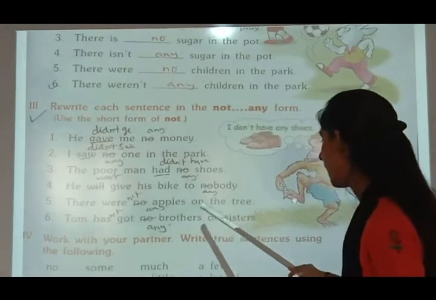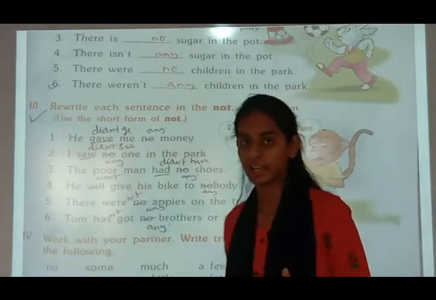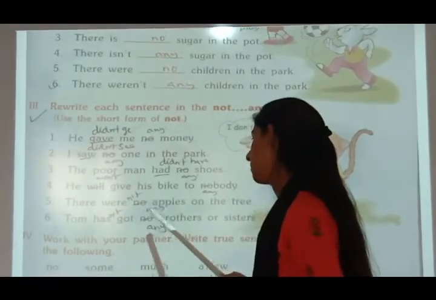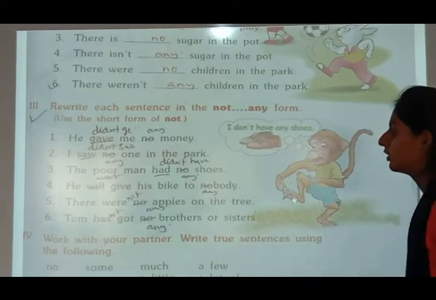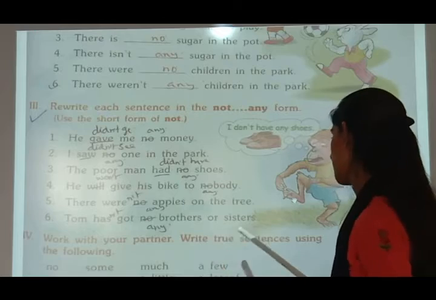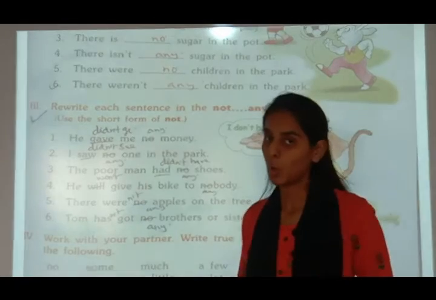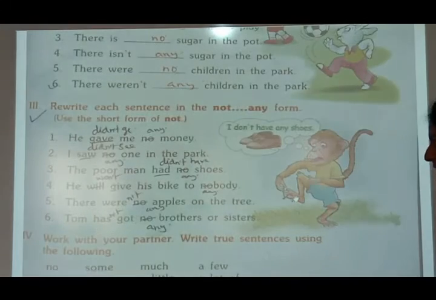There were no apples on the tree. So there were not, no will become any: there were not any apples on the tree. Tom has got no brothers or sisters. So Tom has not got any brothers or sisters.